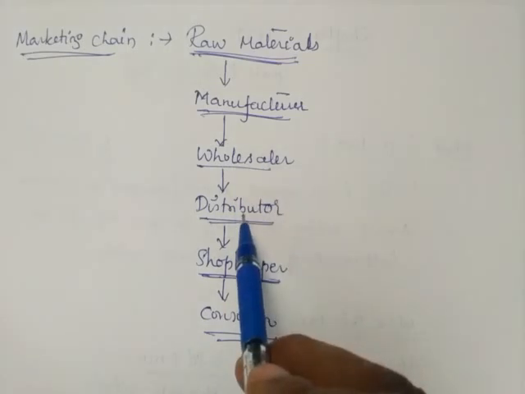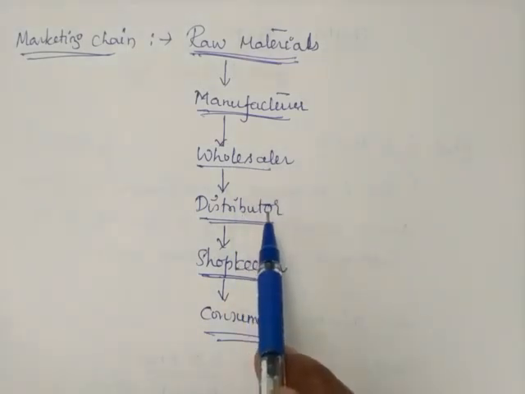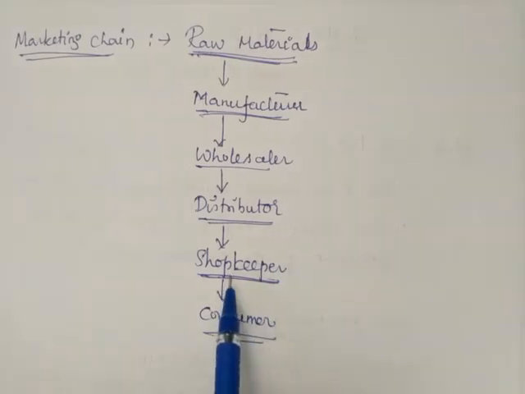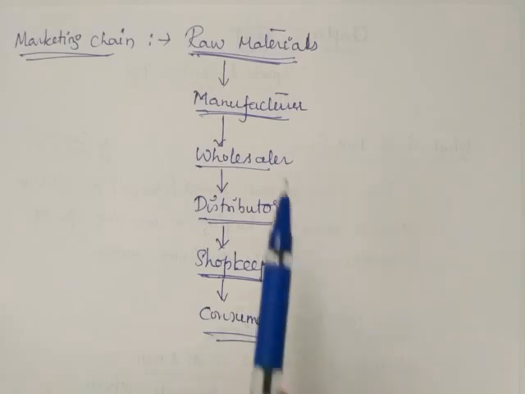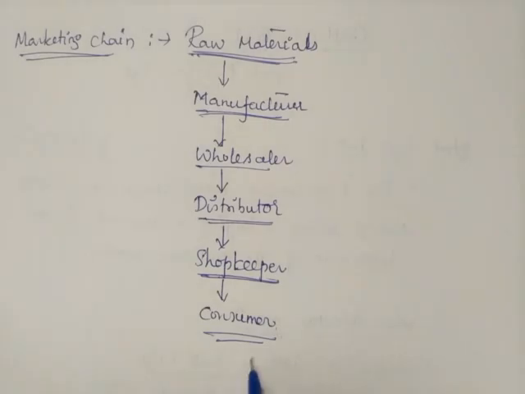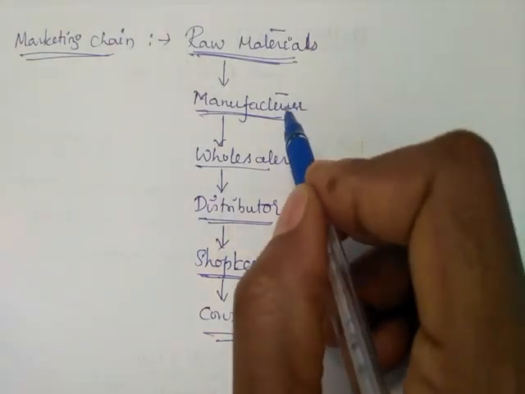wholesaler, who in turn sells to the distributor, who in turn sells to the shopkeeper. The next level is the consumer. He is the final level. From here onwards there is no transaction because he is the user. Once he is using that good, there is no further selling or buying. So from the raw material to distributor,